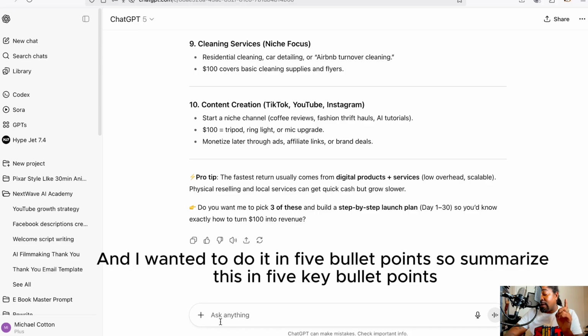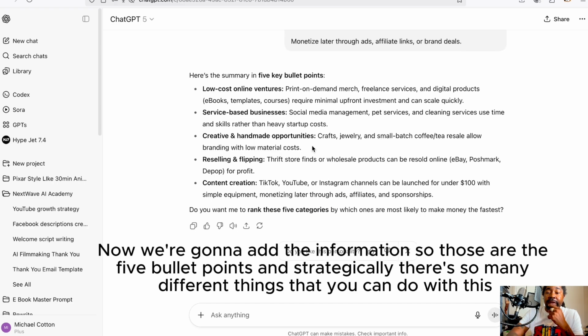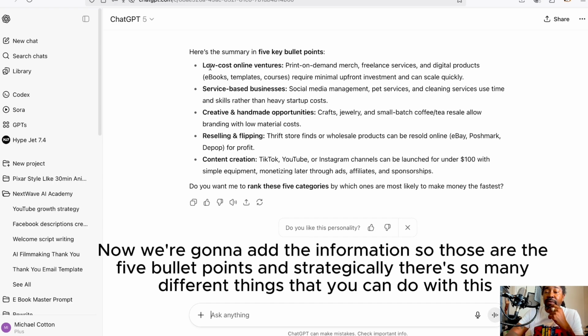So what I'm going to do is I'm going to make it summarize everything that I put here, and I wanted to do it in 5 bullet points. So summarize this in 5 key bullet points. Now we're going to add the information. So those are the 5 bullet points.